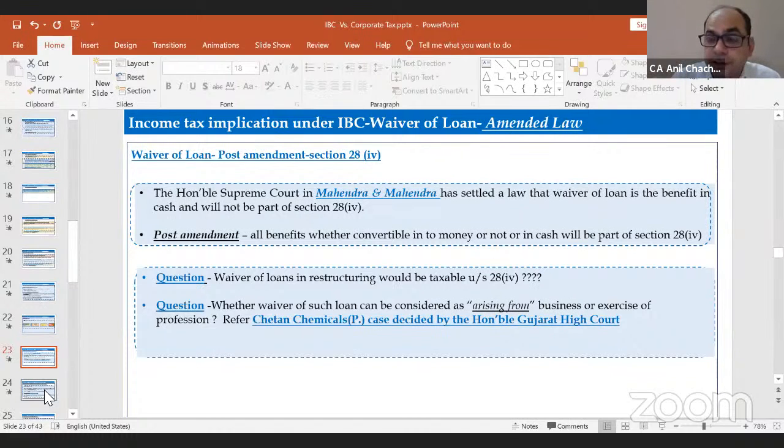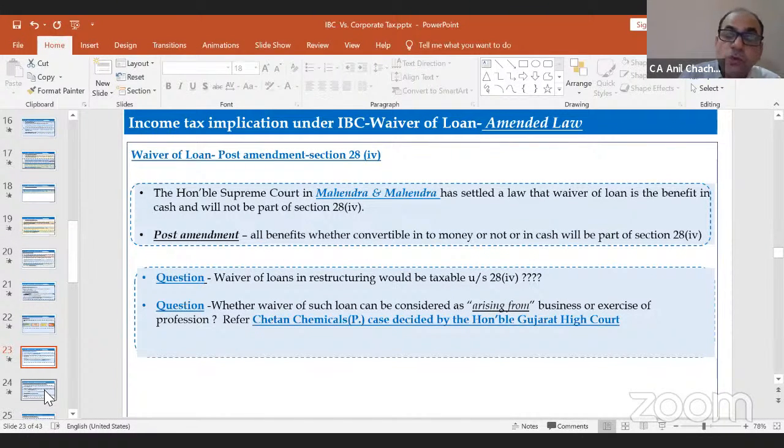So now let's take an example: 1,000 is my debt. I am into the manufacturing sector and I have taken a loan from the banker. The banker has waived off 600 rupees from my books. Now the question is, what would be the tax treatment of the 600 rupees? It can't be part of section 28. It can't be part of section 41. So whether 28(4) would apply, meaning thereby that by taking the impact of the Finance Act 2023, they have taken that the monetary benefit is also part of section 28(4).